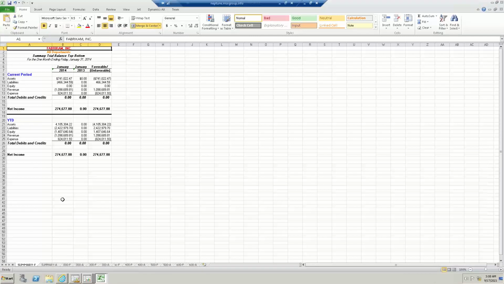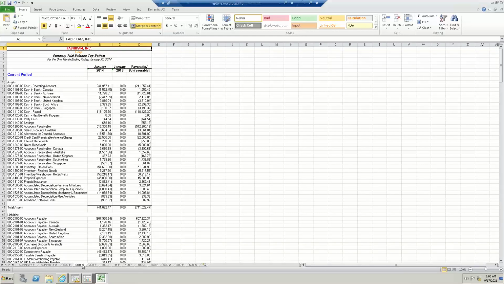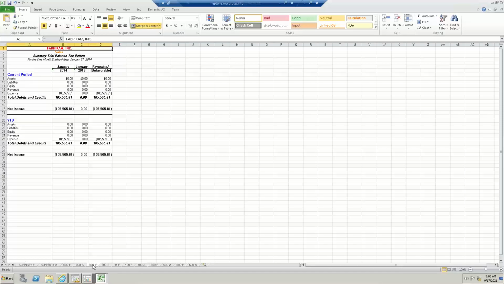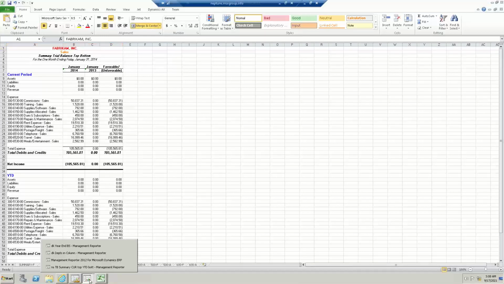As I open up this report, sometimes I like to have data on different sheets. Here is company or department 1. The sheet -F is what we call the financial level, and this -A sheet is the account level. Third, I might even have a sheet -T for transaction level if I ran it. Then here again is Department 300 financial level, Department 300A account level, or I could have a transaction level. These are different sheets. Sometimes that's nice.